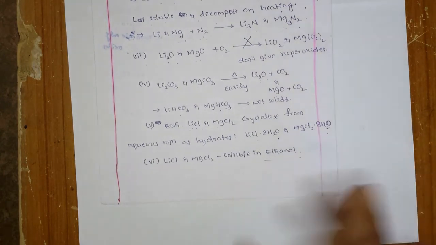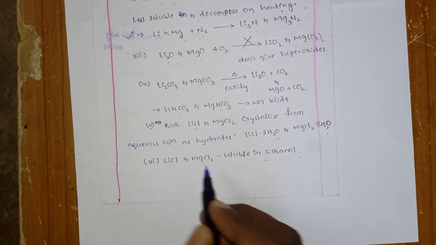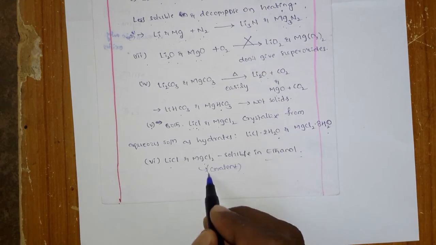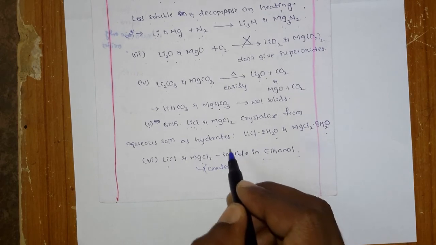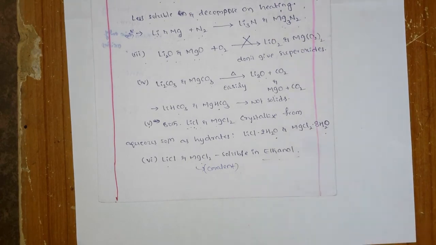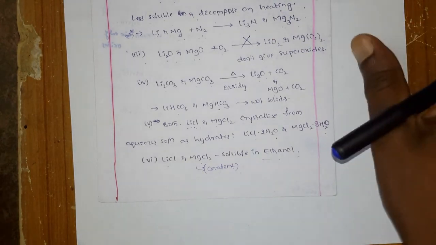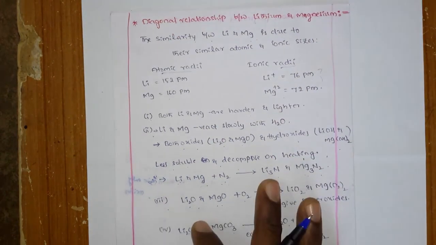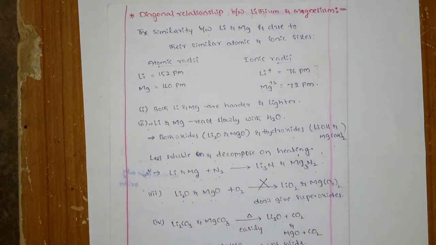And come to lithium chloride and magnesium chloride. Again, these are covalent in character, so they are less soluble in water, but they are soluble in ethanol. So these are some similar properties of lithium and magnesium, so you can say these two are diagonal in relationship. Okay, so this is all about the first group of elements.